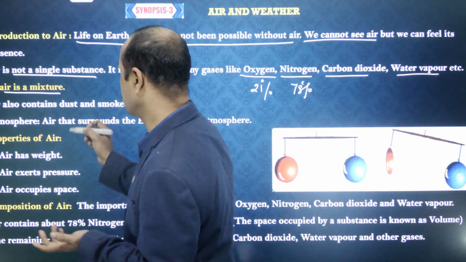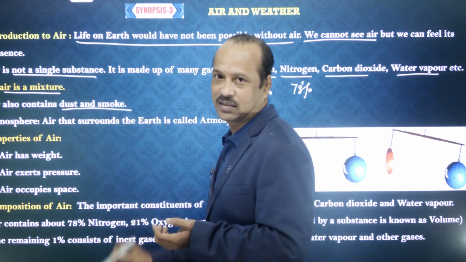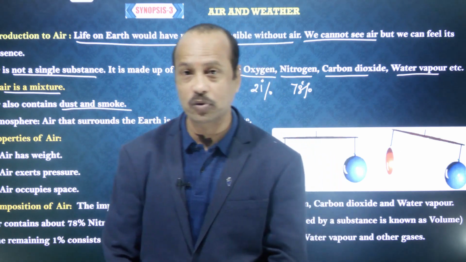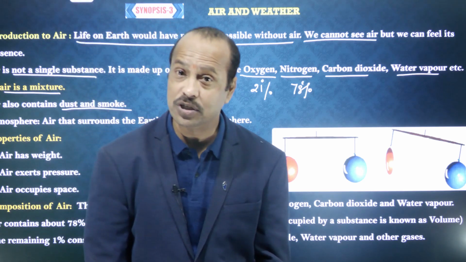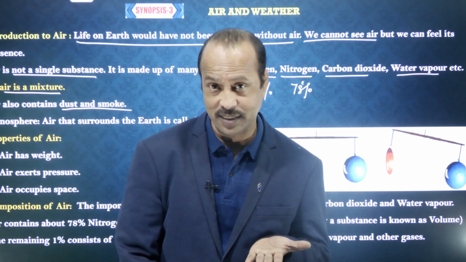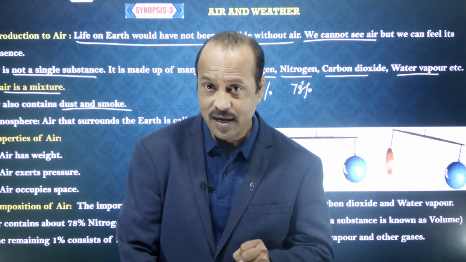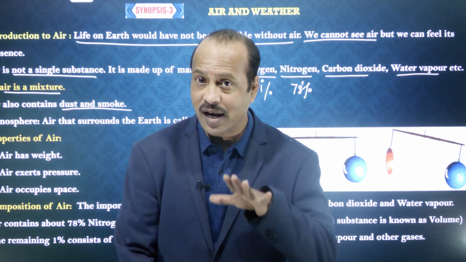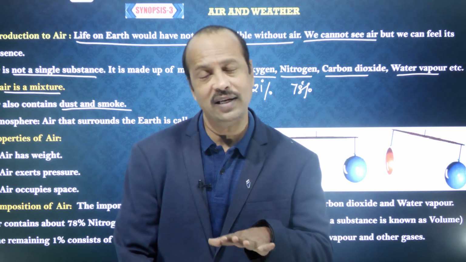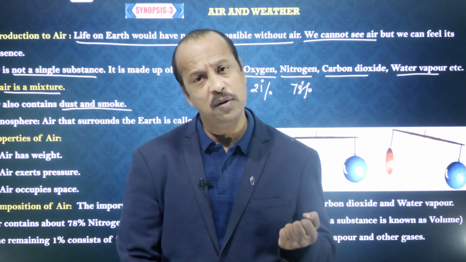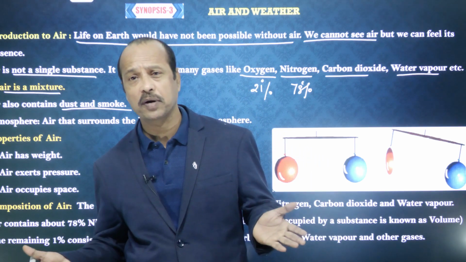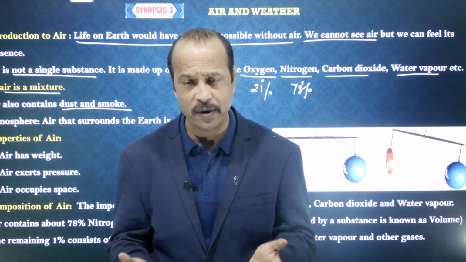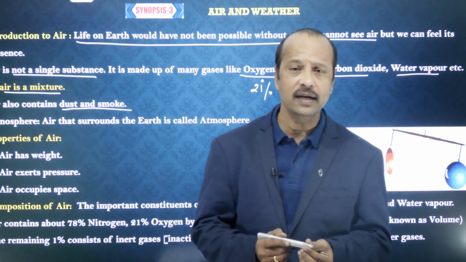Now, of course, air also consists of dust and smoke. You know about air pollution. So what is air pollution? Unwanted materials present in the air that cause harmful effects on the life of organisms. That is called air pollution. It is due to unwanted particles like smoke and dust present in the air.